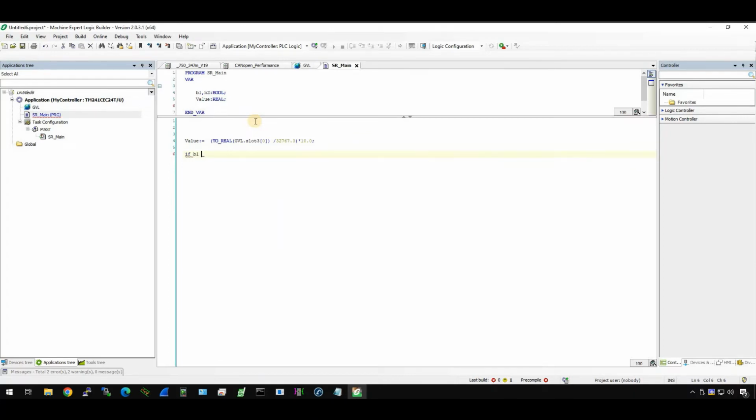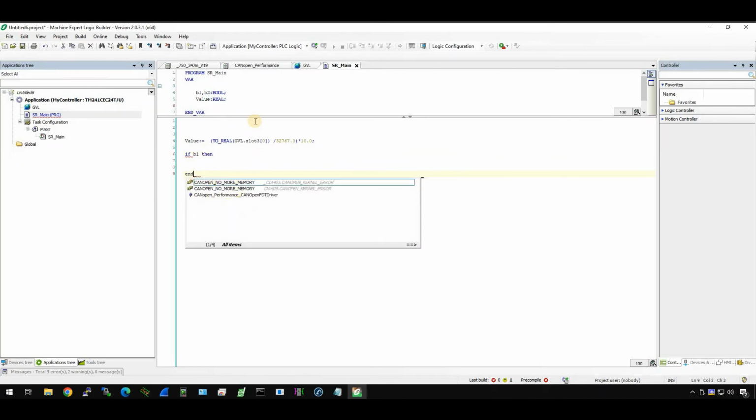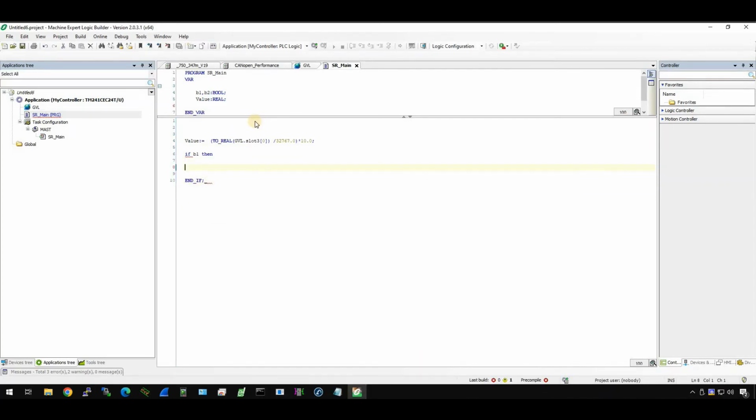So if B1, then GVL.Slot2 is equal to 16#0F, and B1 is equal to false.